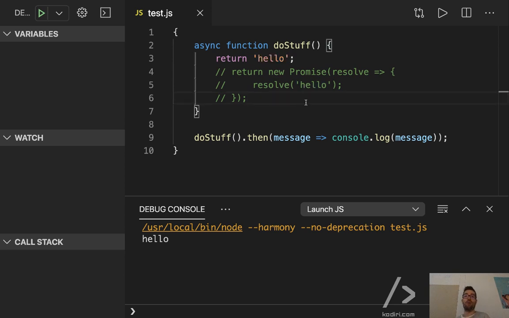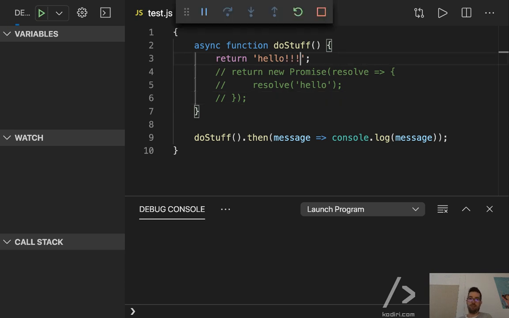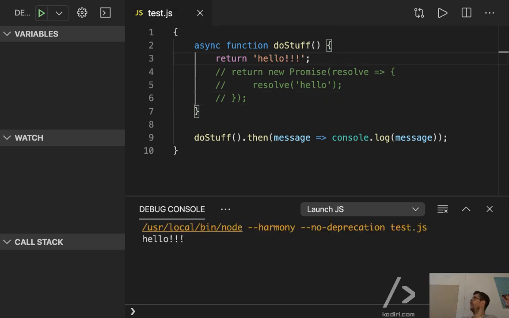In other words, that code should still work. Let me add some exclamation marks. That's it. Yeah, that's the same. Will it work without the async prefix? Why not?